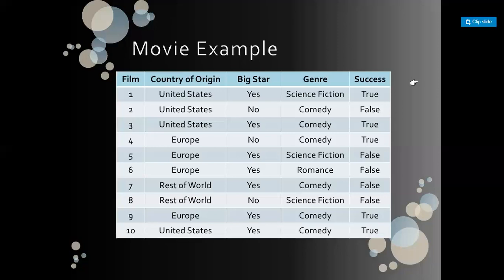So we want to evaluate all the different attributes, and for comparing the attributes on the basis of their classifying criteria, we would use the concept of entropy. We start with the initial set, which contains 10 elements, and the final outcome is the prediction of the movie results as hit or flop. Out of 10 elements, there are five true and five false. So the initial entropy of the set involves 5 by 10 true and 5 by 10 flops.